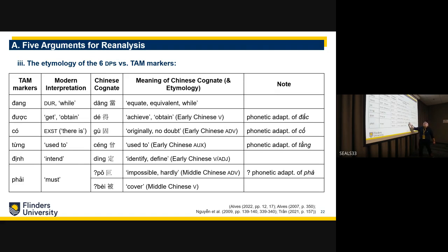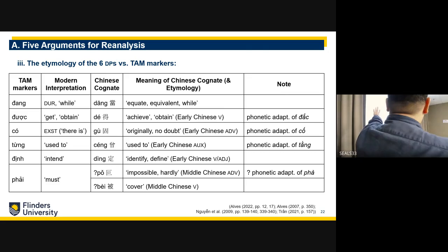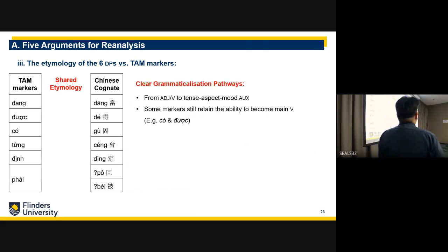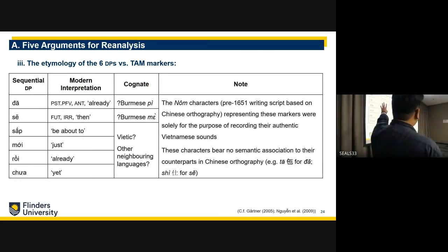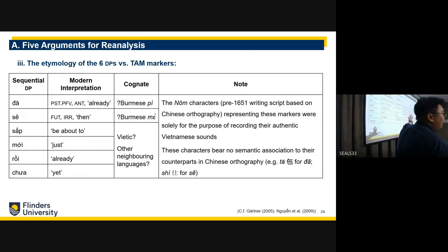For the last one, the etymology is quite murky, but it's nice to put a name to the face. I read a few papers which talk about its etymology. So you can see that these 6 markers have really clear etymologies, and they have the ability to become the main verb as well, which is a common pattern of grammaticalization. For these, not so much.